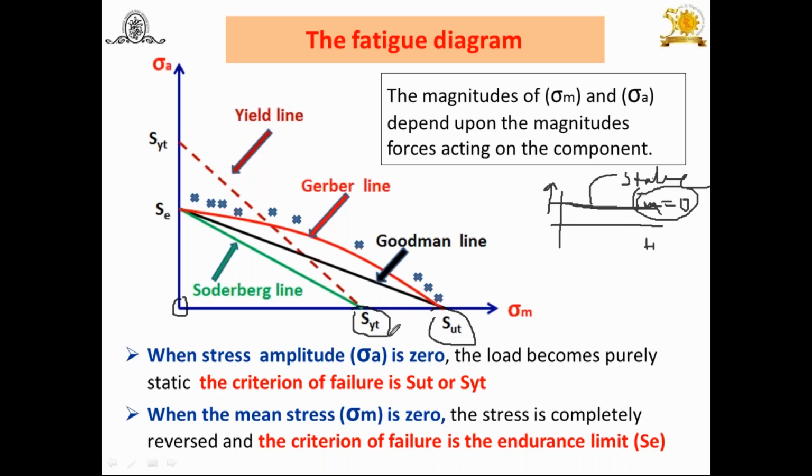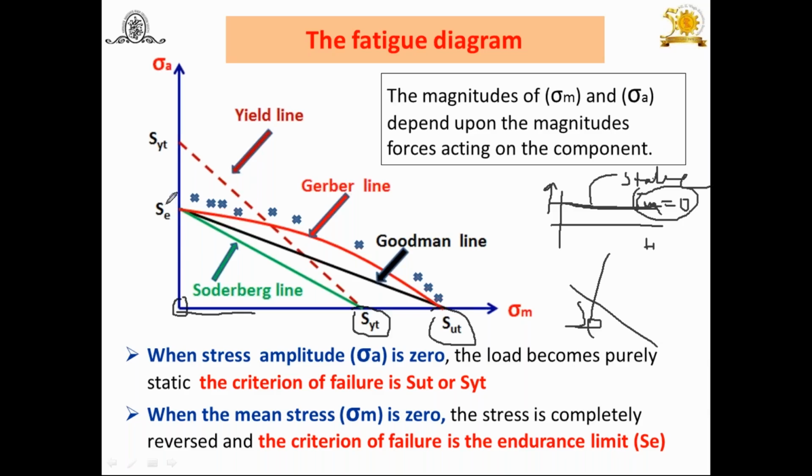Try to correct the statement: for ductile SYT, for brittle SUT is the criteria. If there is no alternating stress, sigma A equal to 0, that means the component is subjected to static load. And if it is subjected to static load, why consider SU on this x-axis? No need to consider SU on the x-axis. Try to understand, this is the reason for that purpose.